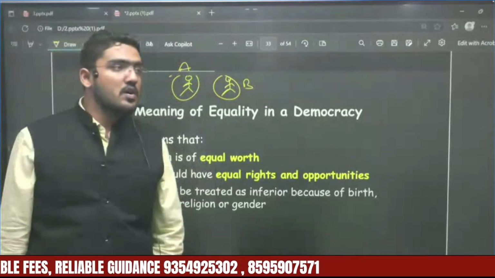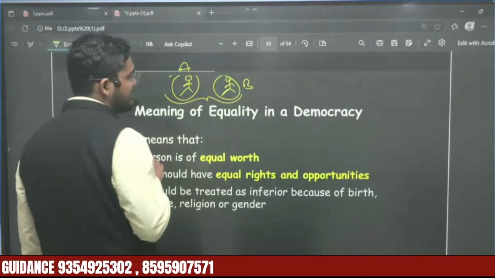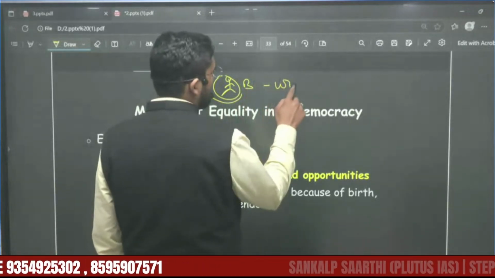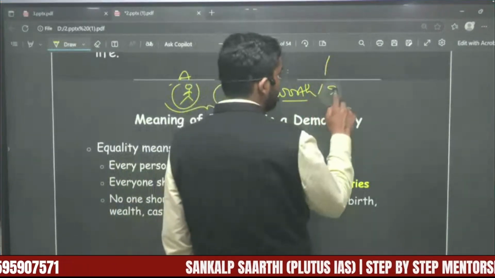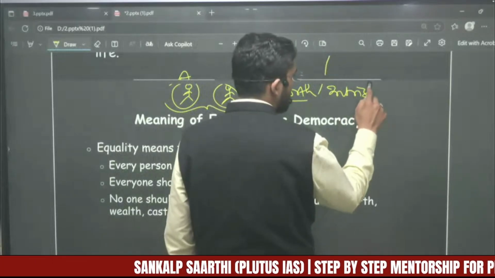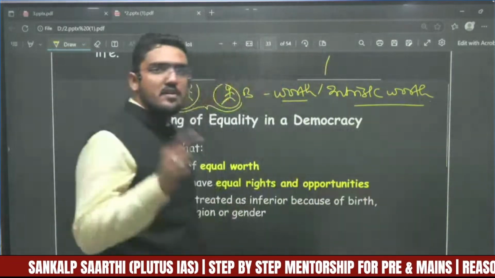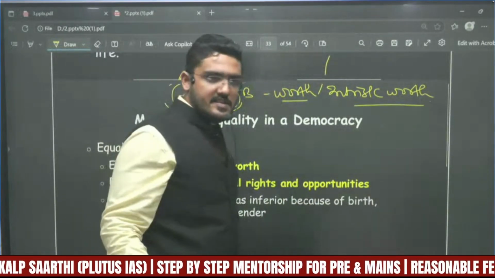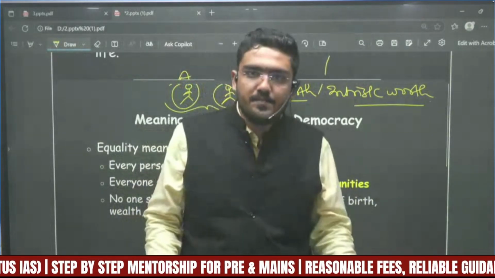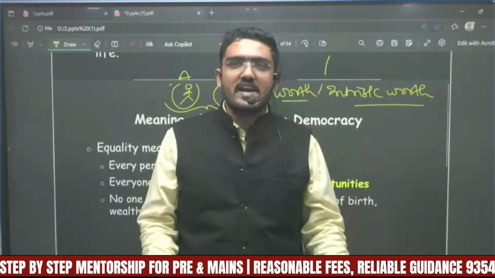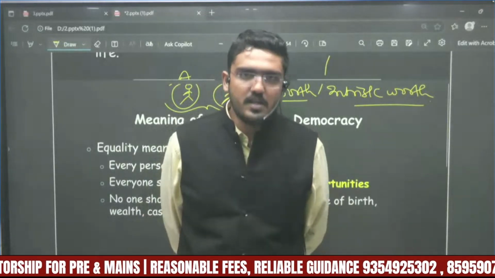Okay, so ऐसे केस में, in this case the equality in democracy says that their worth, their intrinsic worth, never varies. It says that they all enjoy equal worth. Getting the point? So everyone has equal worth, right? So their worth doesn't vary.